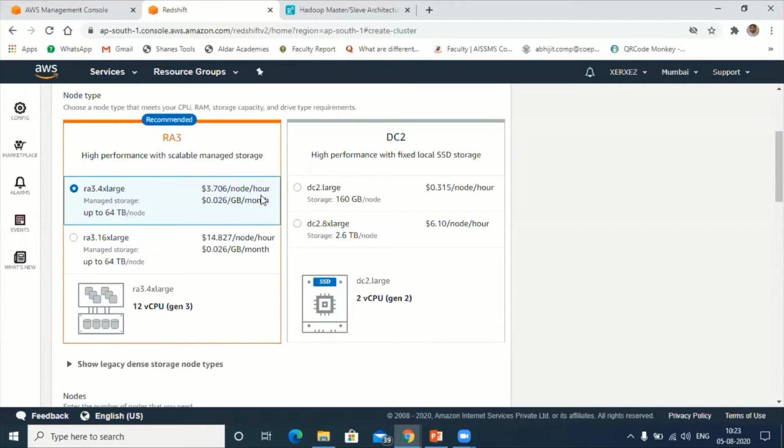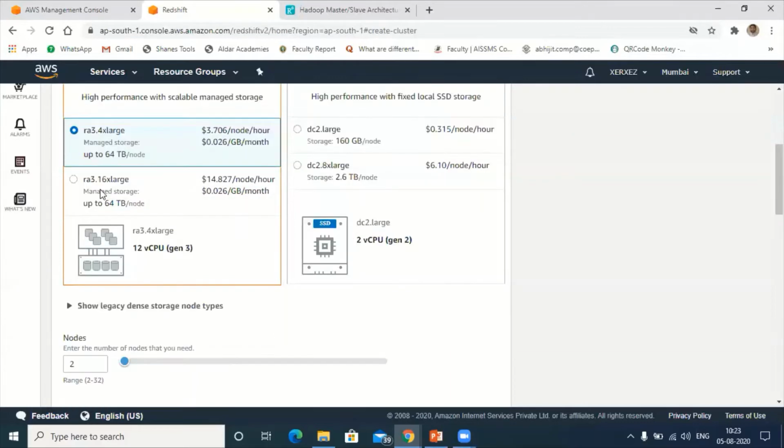We are only testing, but when you are working in a company you will feel this is a very nominal price for the processing of our data, because we are just paying 3.706 per hour per node, but we can gain many things from that node once we process the data. In the same way, there is the RA3 16x large. Charges are more here, because you are going to get more CPU engines.